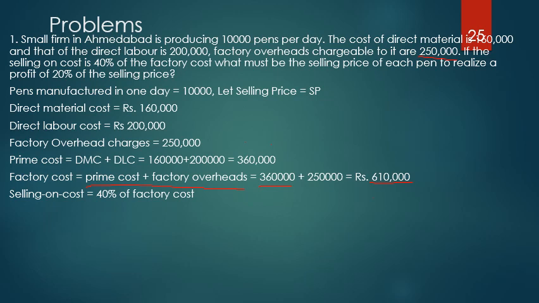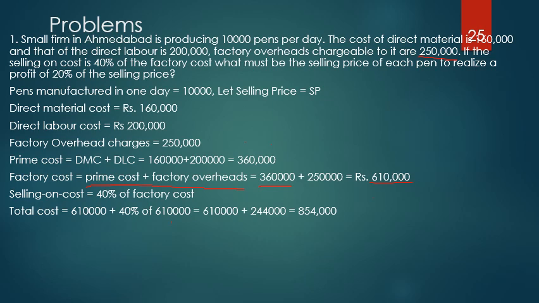So it is 6,10,000 plus 40% of 6,10,000, that comes out to be 2,44,000, and the total cost is 8,54,000. So this is the total cost of the 10,000 pens.